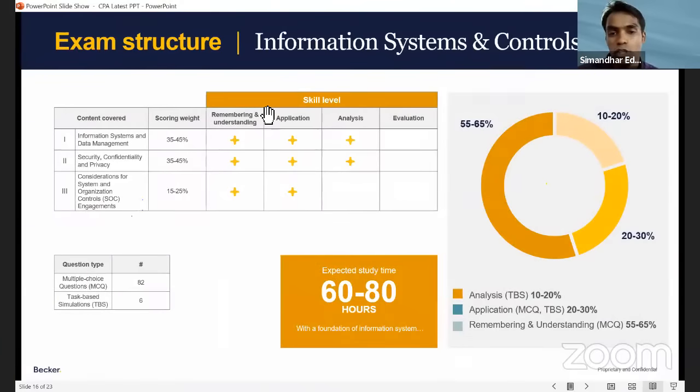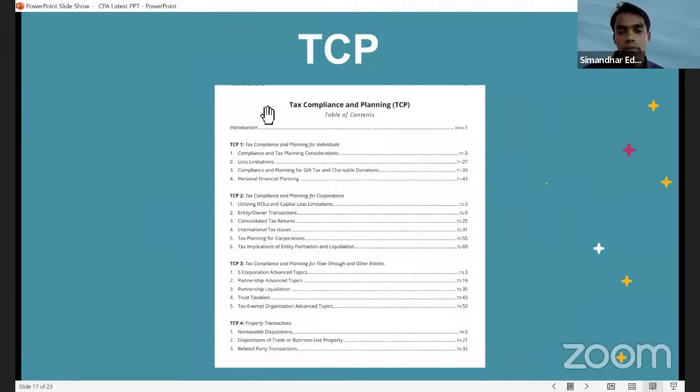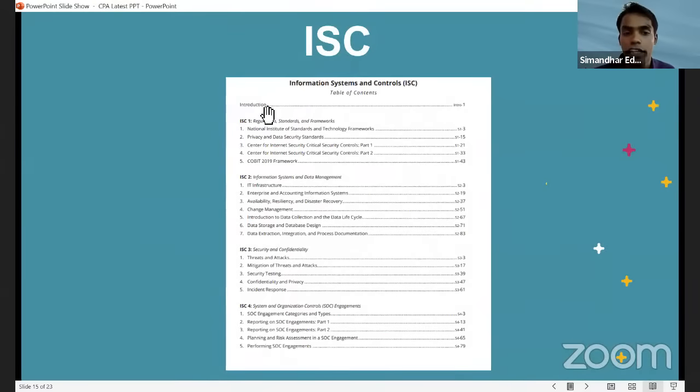Or ISC. Unfortunately, you can't do ISC and TCP. Agar main rehta, to main to dono discipline de deta. Because in ISC you get SOC work in your practice. So people who want to go into entrepreneurship, SOC engagement these days, CPA ka signature is mandatory on all IT audits. So you might see a lot of startups, tech startups, wahan pe CPA ka signature mandatory hai. So they expect you to have SOC knowledge, right?